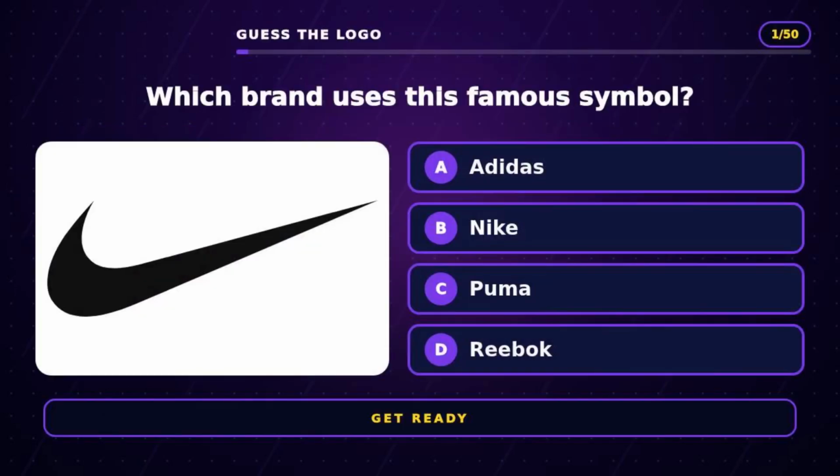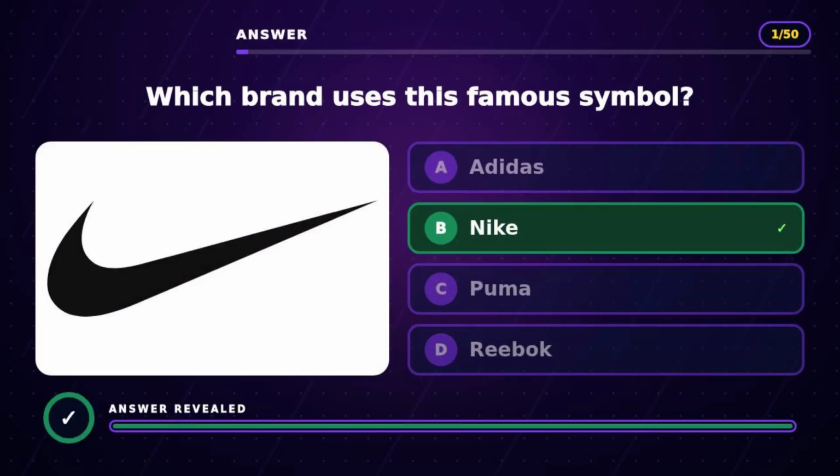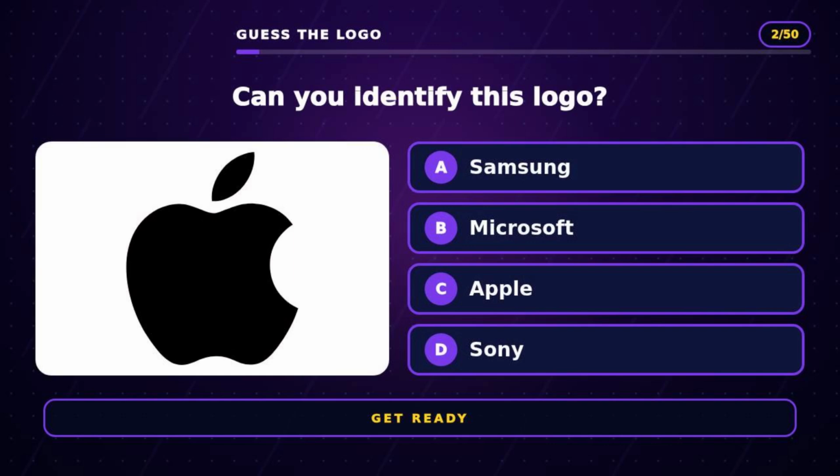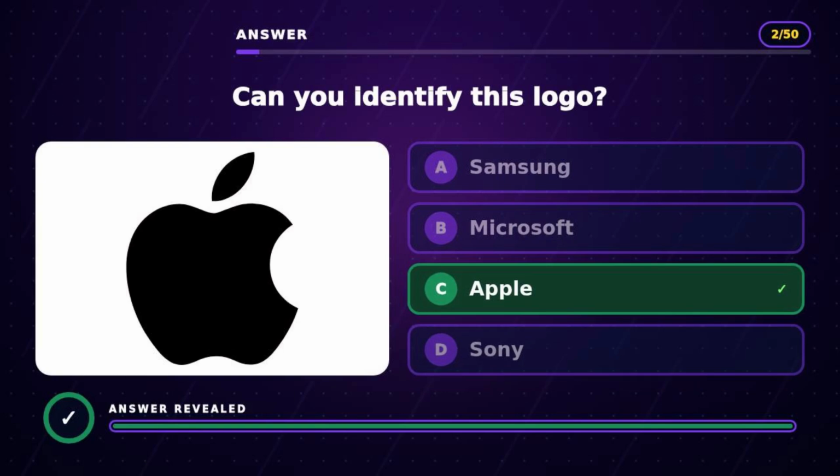Question 1. Which brand uses this famous symbol? The answer is B, Nike. Question 2. Can you identify this logo? The answer is C, Apple.